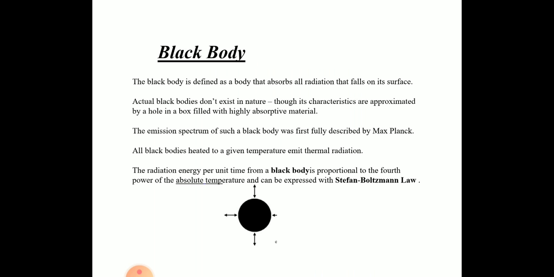That is the Stefan Boltzmann law. Now what is that law? We know that the energy per unit time for a black body is proportional to the fourth power of the absolute temperature. That is nothing but the Stefan Boltzmann law, which we already studied in radiation, in the laws of heat transfer. I hope it is clear.